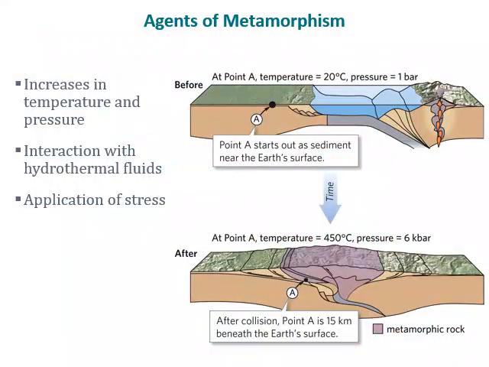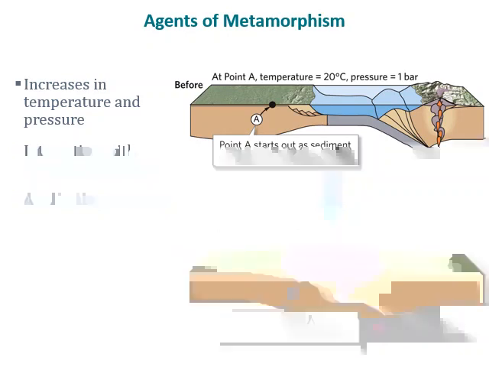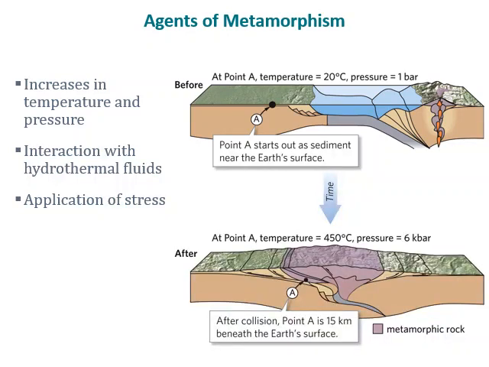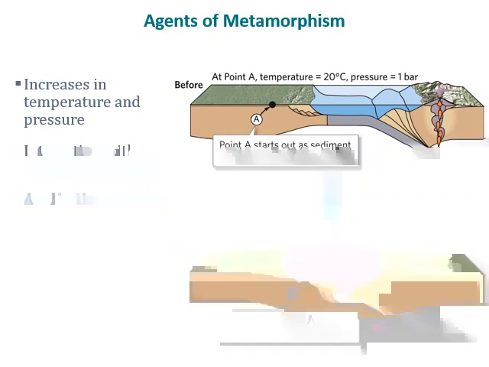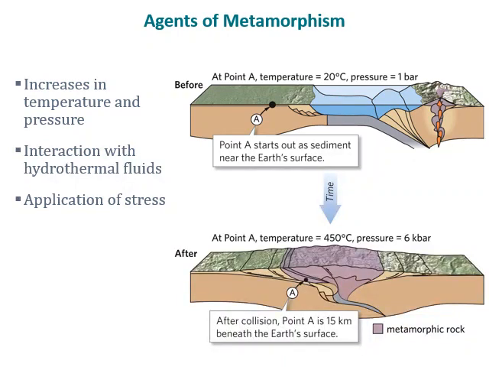Now we will discuss the agents or causes of metamorphism. The main cause of metamorphism is increases in temperature and pressure as rocks get buried underneath the surface by other rocks or subducted at plate boundaries.